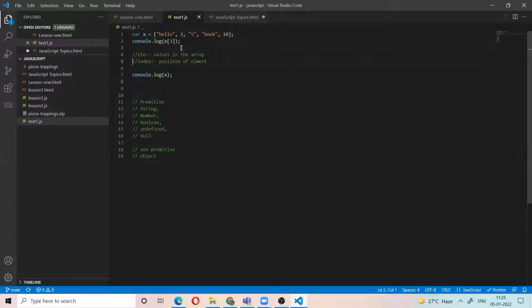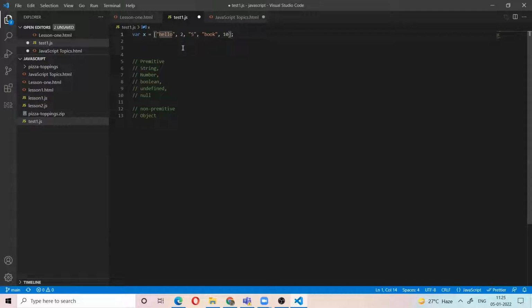Now the type of the array is object. A variable has only one value. Array is a sequence of storage locations. So the array contains not only numbers, it contains multiple values. It contains strings, numbers, anything. So every value is called the element.